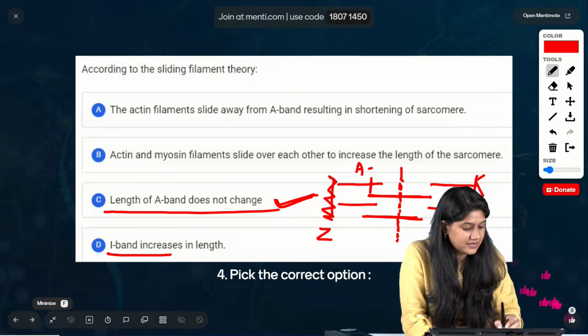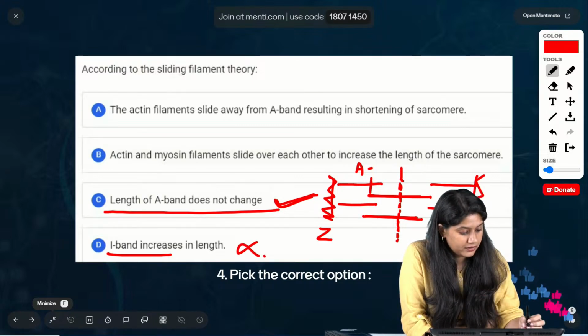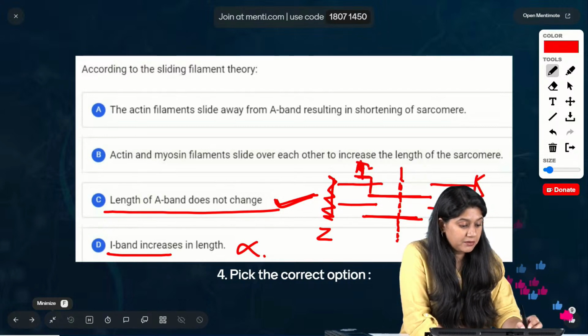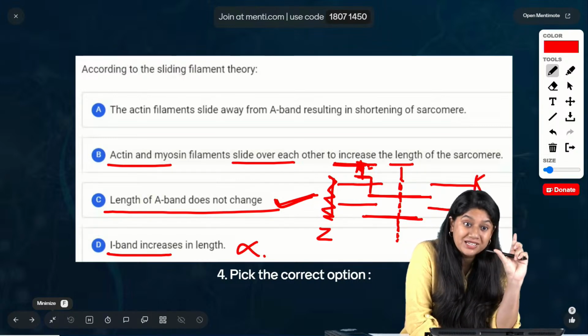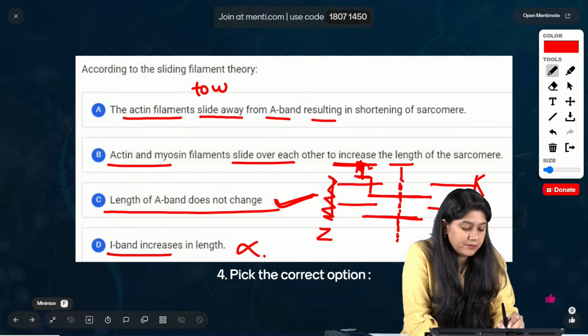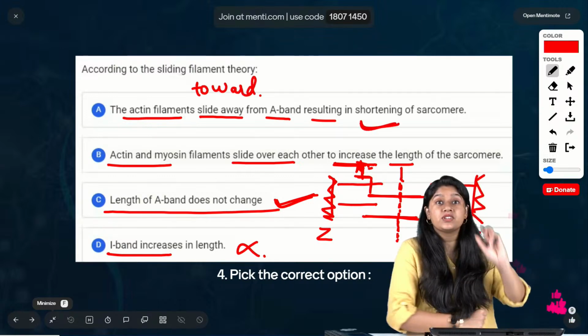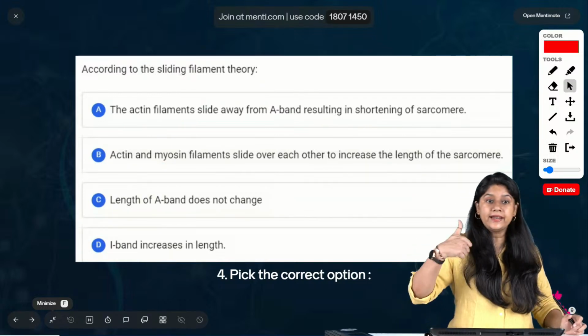So does the I band increase in size? No, that decreases. It's coming close, so it is decreasing. Sorry, not this. This will be the I band. This is decreasing. Actin and myosin filaments slide over each other to increase, no, to decrease the length of the sarcomere. The total length of the sarcomere is decreasing. The actin filament does not slide away from the A band, it slides towards it, so that the shortening of the sarcomere can happen. Everyone, I hope this is clear.